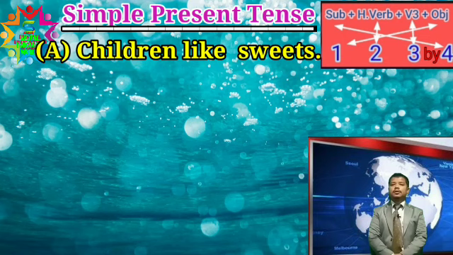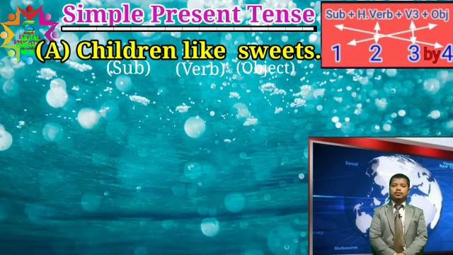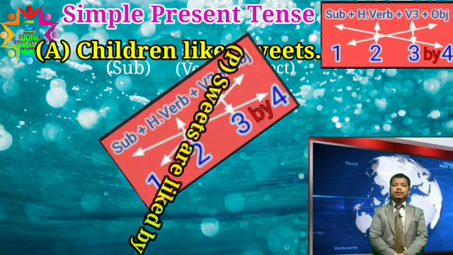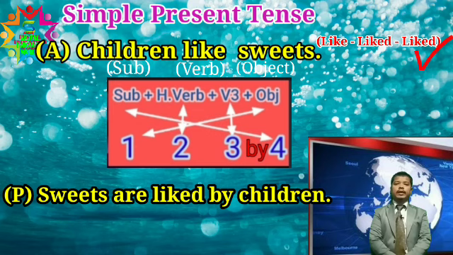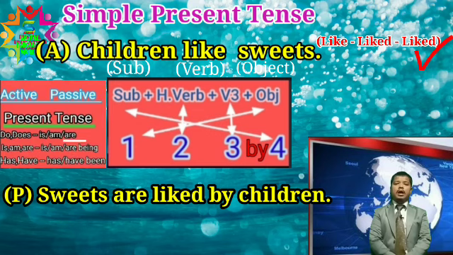Here children is the subject, like is the verb, sweets is the object. So use the same technique again. Subject will go at the last and add by. Here the verb is like, so the third form will be liked. And the helping verb will be are. Object will come at first.